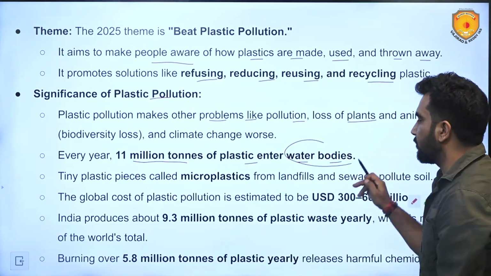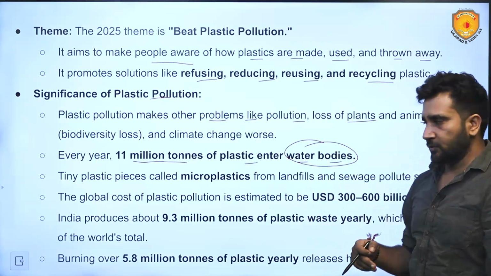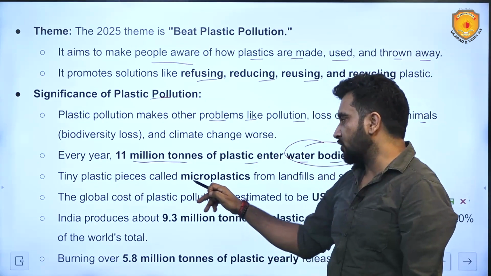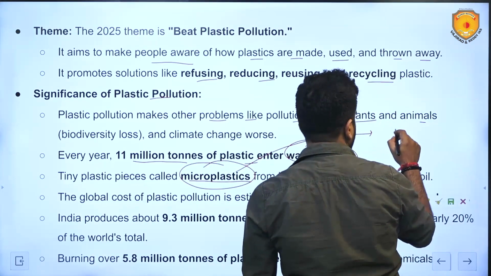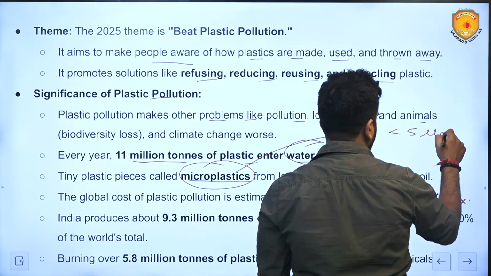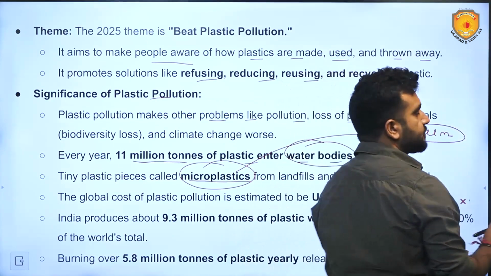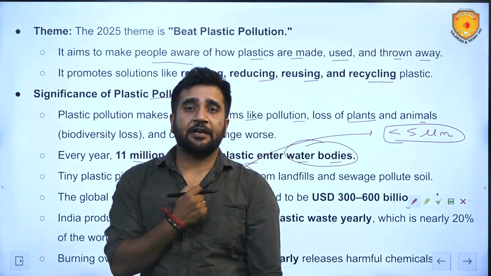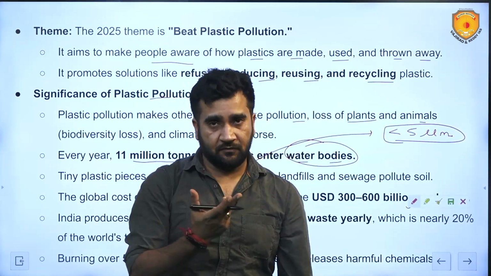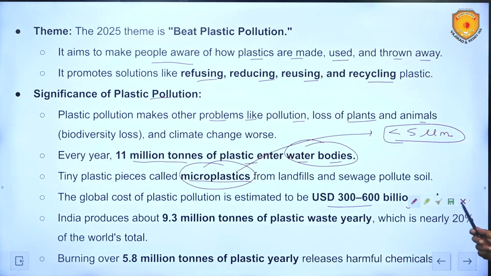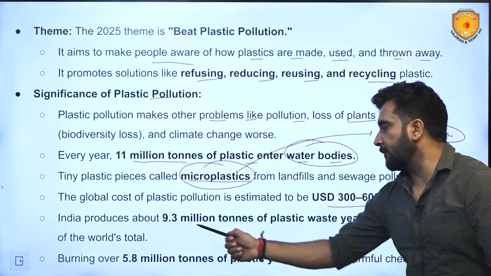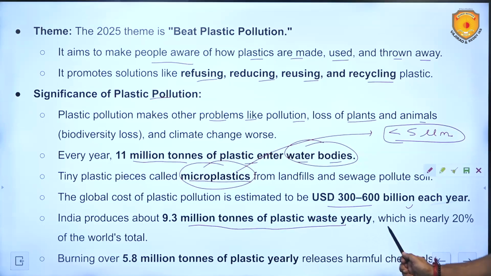Now, since it is entering water bodies, it impacts the life in the waters as well. Tiny plastic pieces are called microplastics. Microplastics are generally those plastics which have a diameter of less than 5 micrometer. They are more dangerous because they are small in size and they can penetrate inside the bodies of marine animals. The global cost of plastic pollution is estimated to be $300 to $600 billion each year. India produces 9.3 million tons of plastic waste yearly, which is nearly 20% of the world's total.